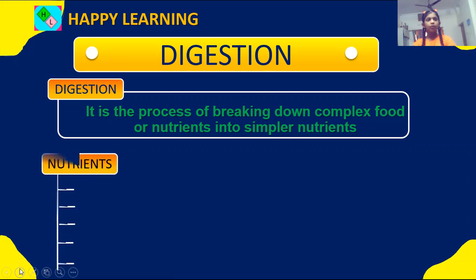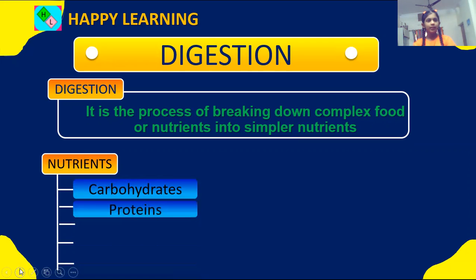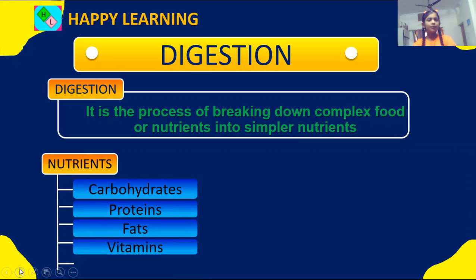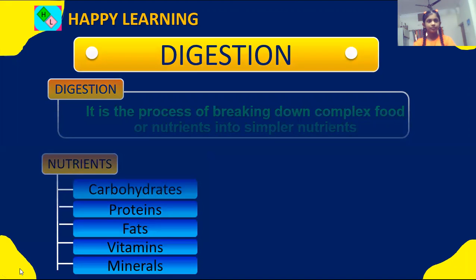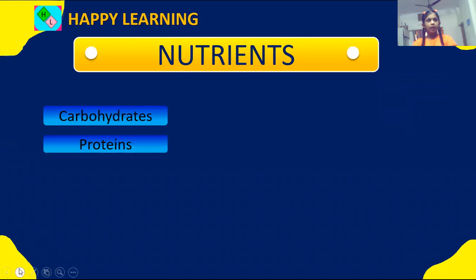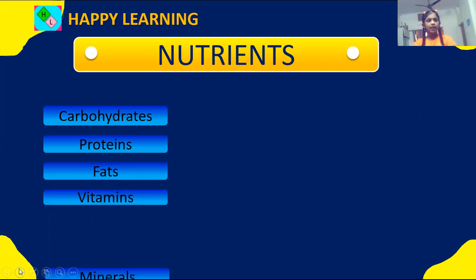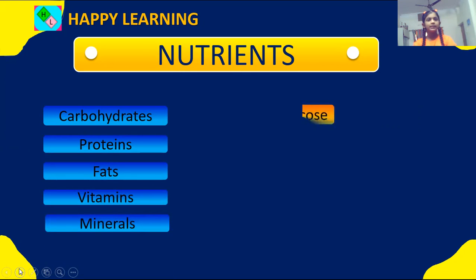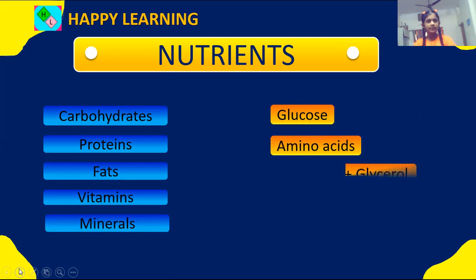Knowing about nutrients, there are 5 types: first carbohydrates, then proteins, then fats, then vitamins, and then minerals. These nutrients break down into simpler substances.